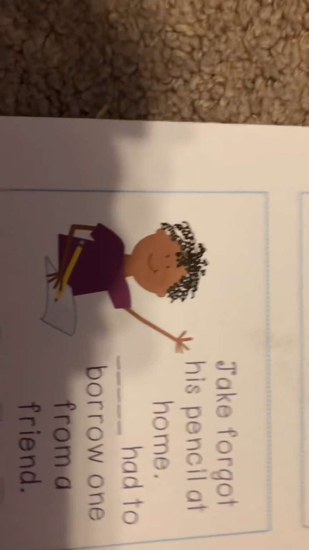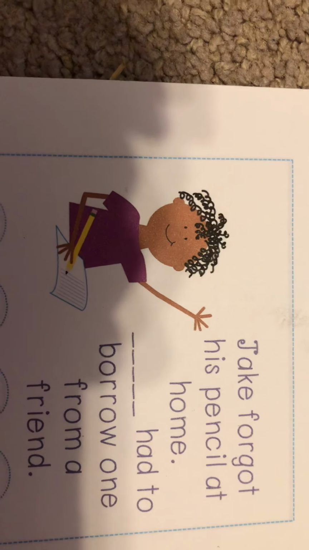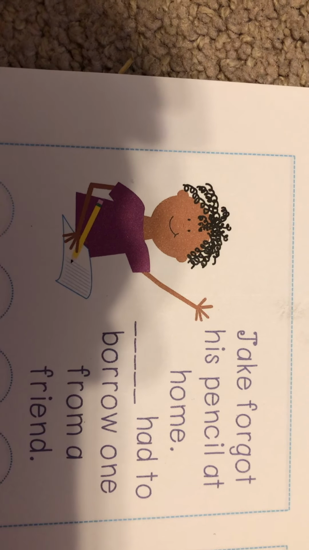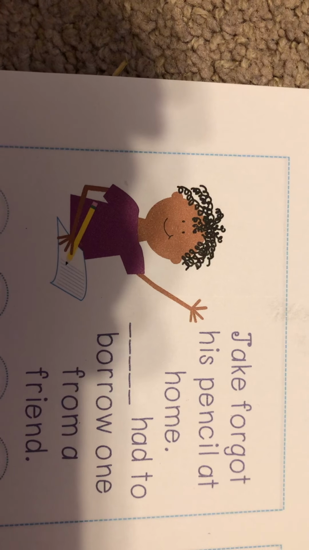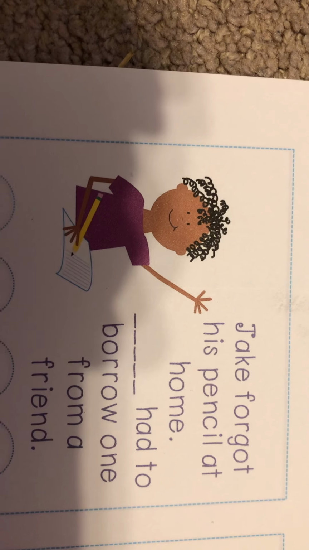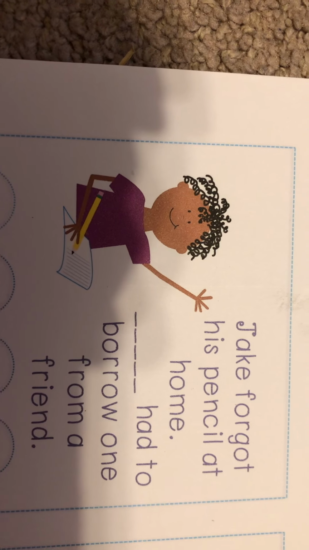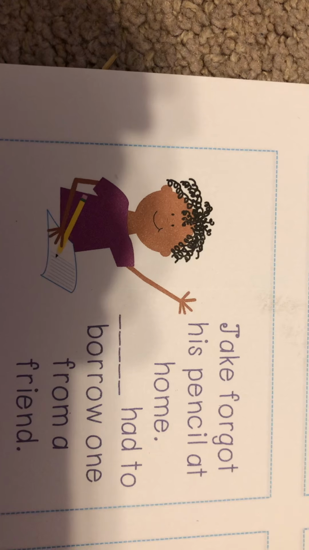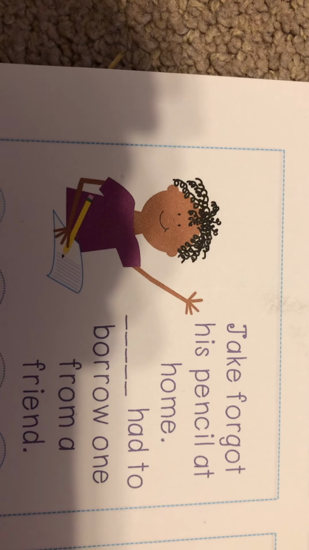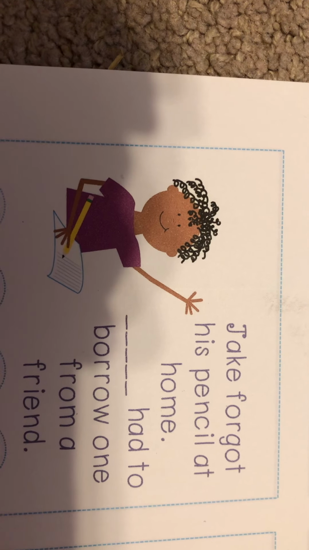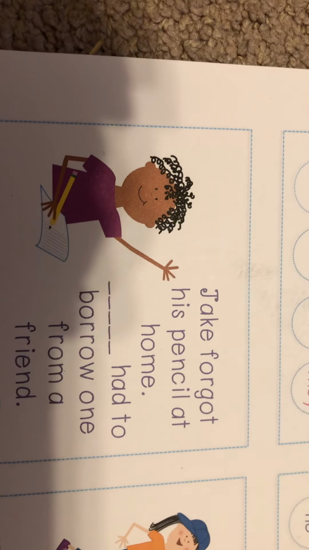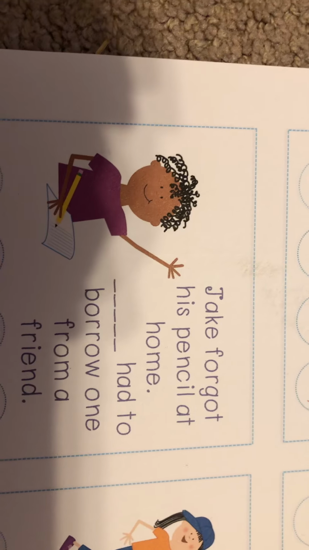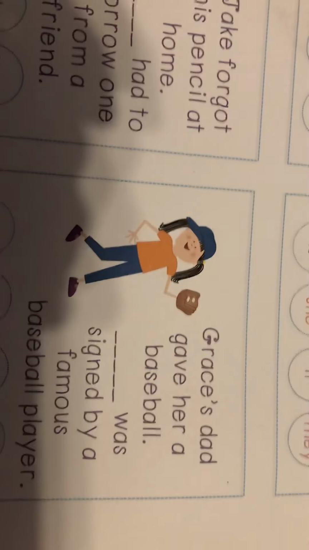Let's see, let's go down to Jake. This one says, Jake forgot his pencil at home. Blank had to borrow one from a friend. So would we say him had to borrow one from a friend, or he had to borrow one from a friend? It would be the he. Jake forgot his pencil at home. He had to borrow one from a friend. Nice work thinking, friends. Good job.